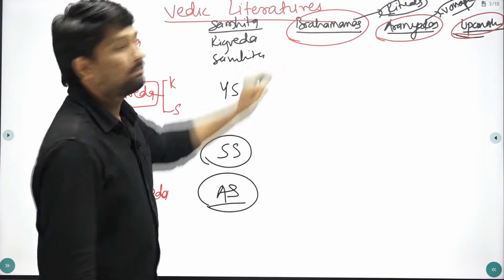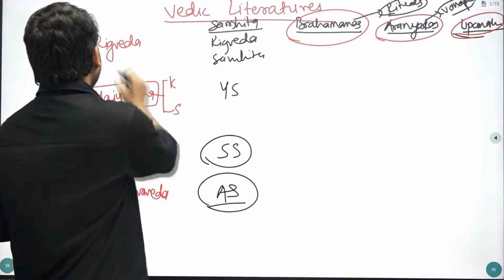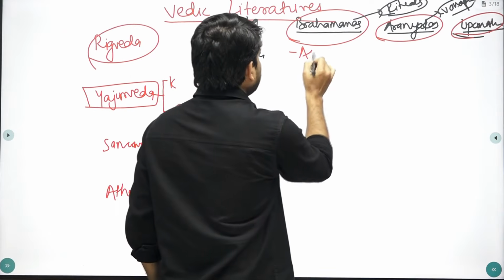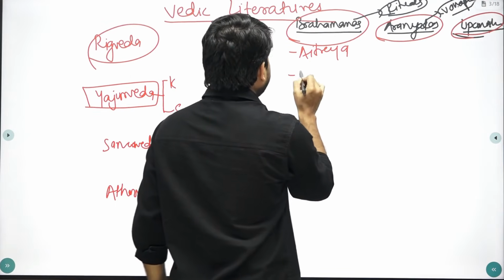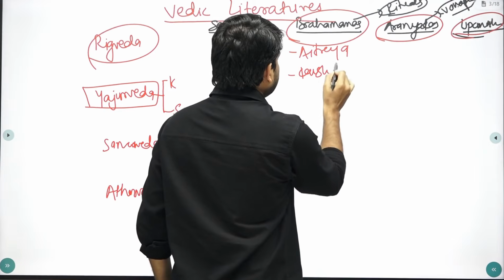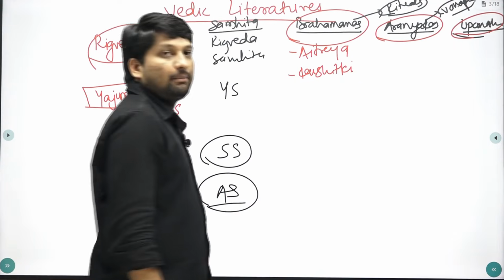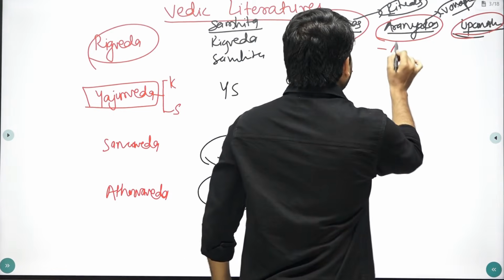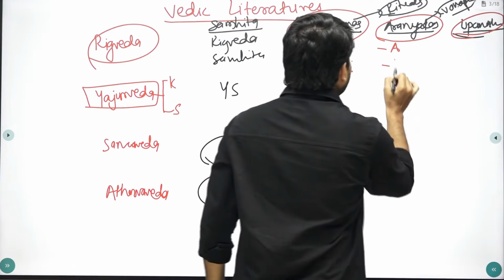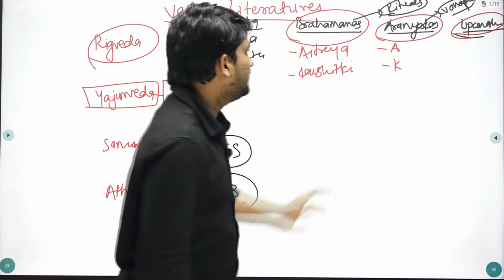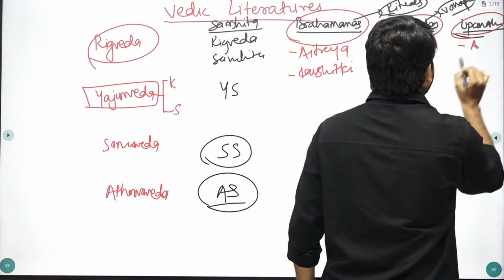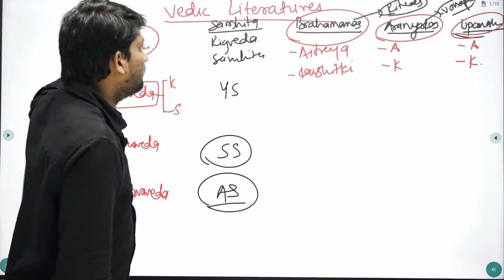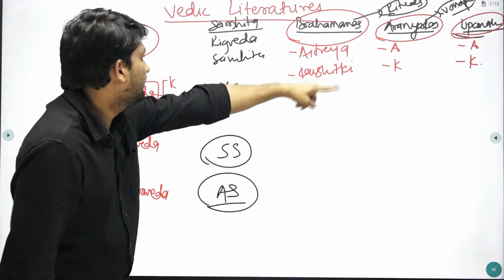Now we will see the texts of Rigveda. Two important Brahmanas are Aitreya Brahmana and Kaushitki Brahmana. Similarly, the Aranyakas are Aitreya Aranyaka and Kaushitki Aranyaka. The Upanishads are Aitreya Upanishad and Kaushitki Upanishad. This is about Rigveda: Rigvedic Samhita, Brahmanas, Aranyakas and Upanishad.